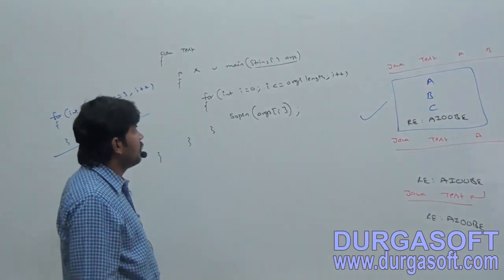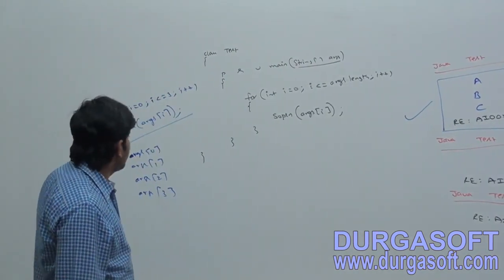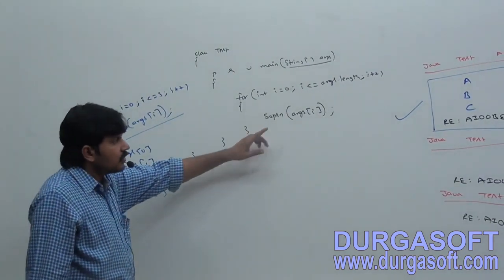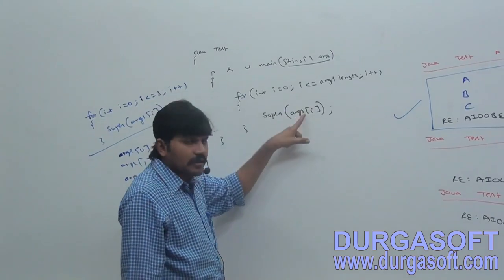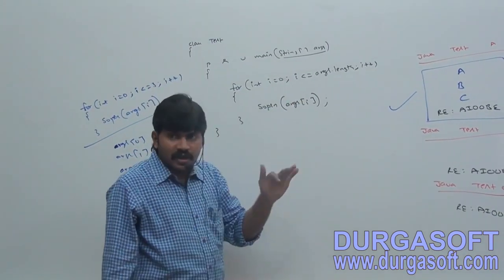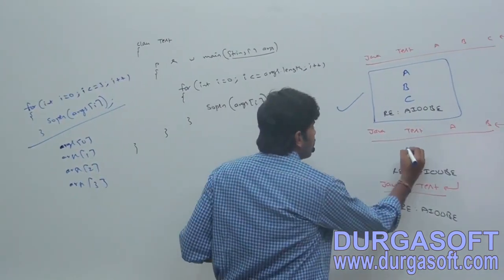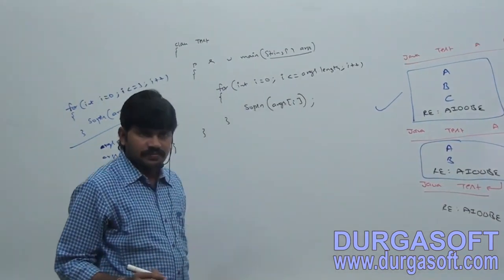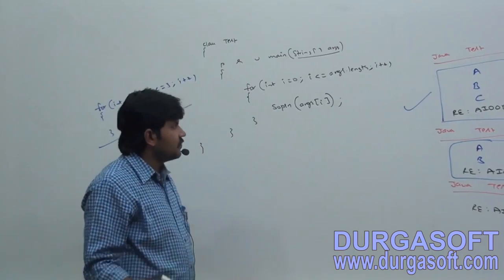Java test AB. Sir, I'm taking A followed by B, like this. So args of 0, args of 1. But whenever we try to print args of 2, then immediately after A, B we get an ArrayIndexOutOfBoundsException.